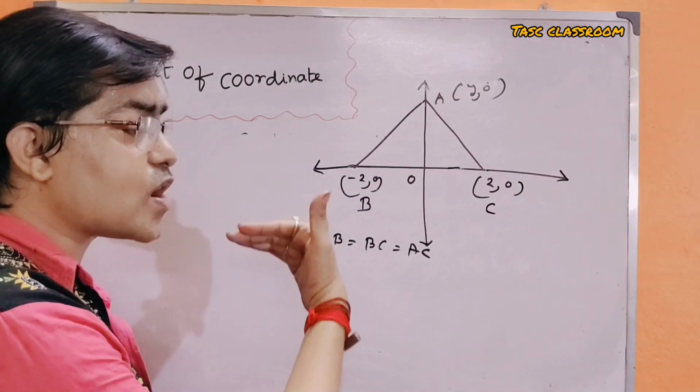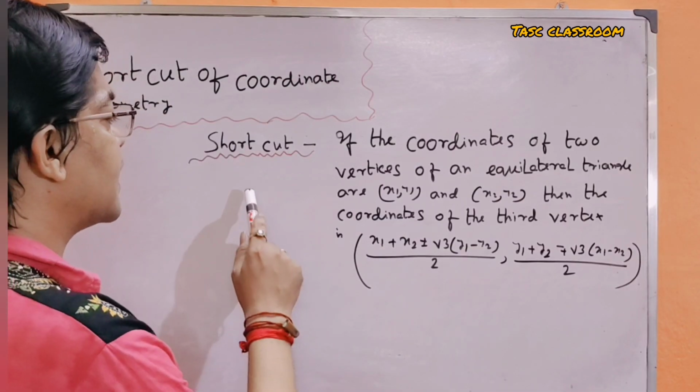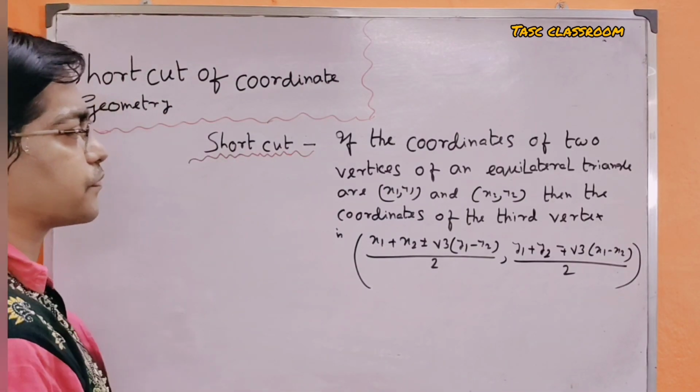Here is the shortcut method in this problem. Here is the shortcut law.